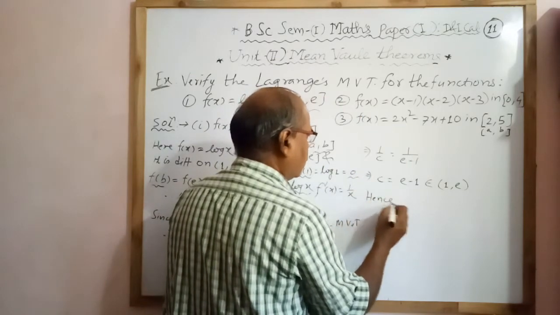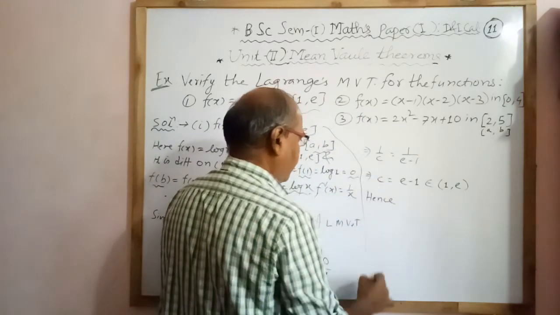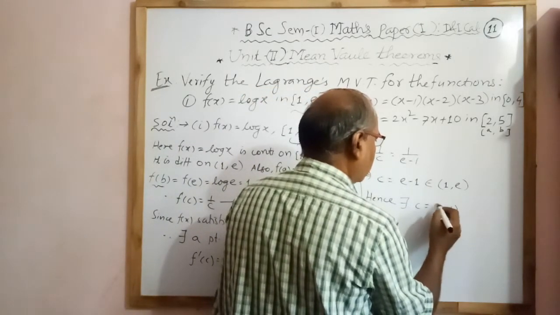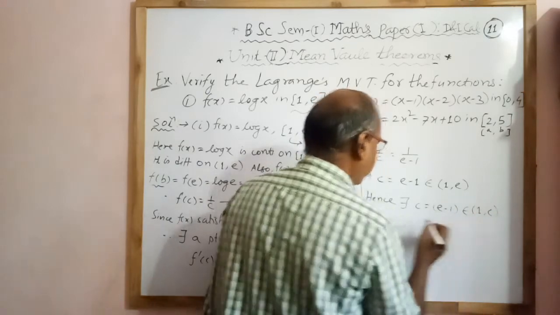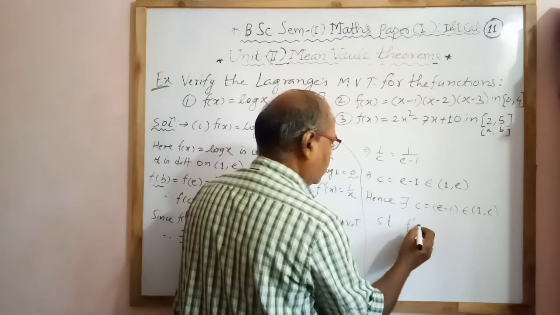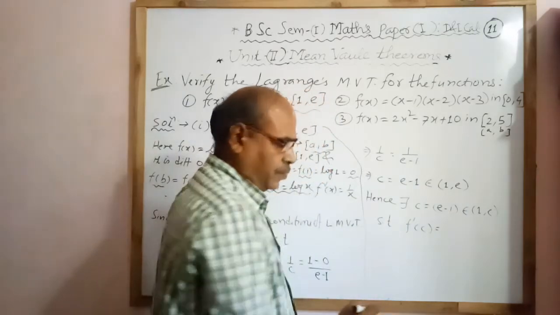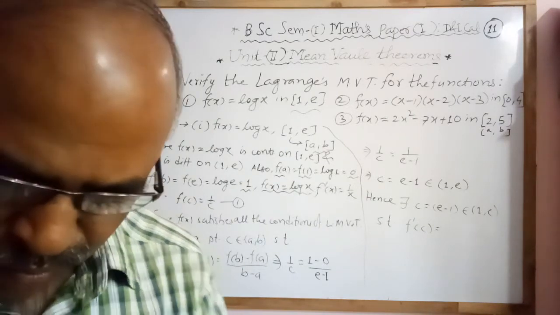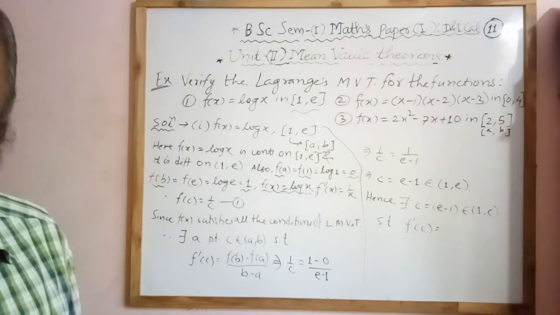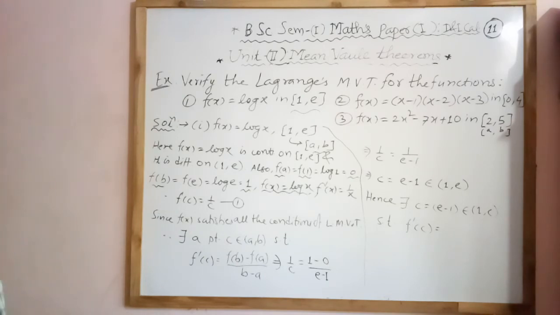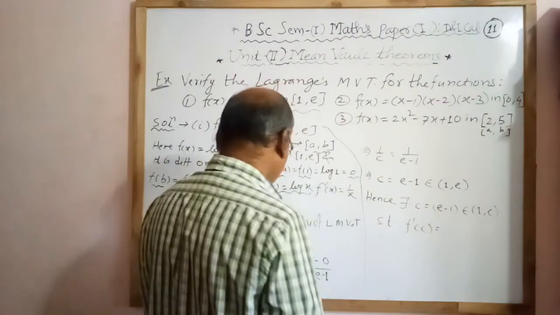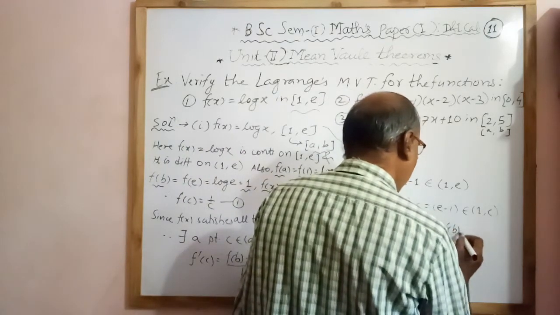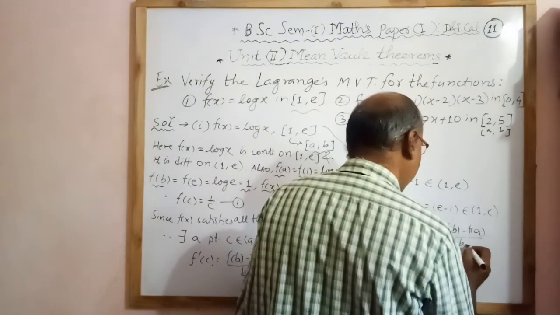Hence there exists c equal to e minus 1 belonging to 1, e such that f dash of c equal to f of b minus f of a divided by b minus a.